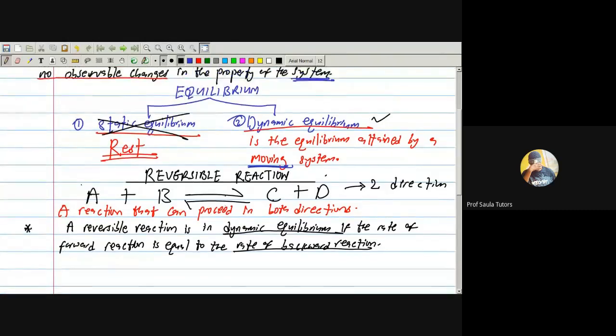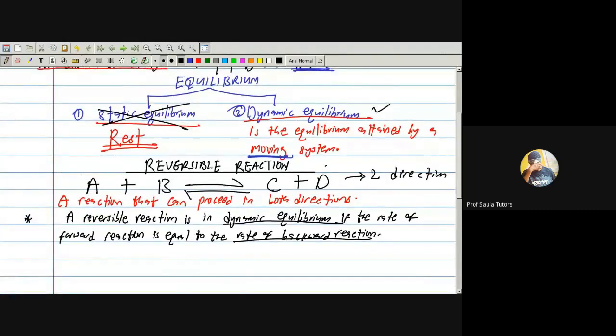So if this reversible reaction is in dynamic equilibrium, rate of forward and rate of backward are the same. They are equal to each other. Good.